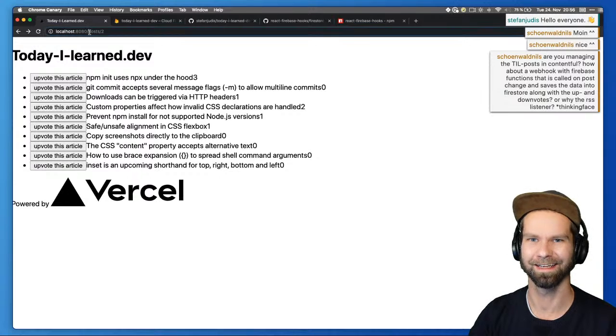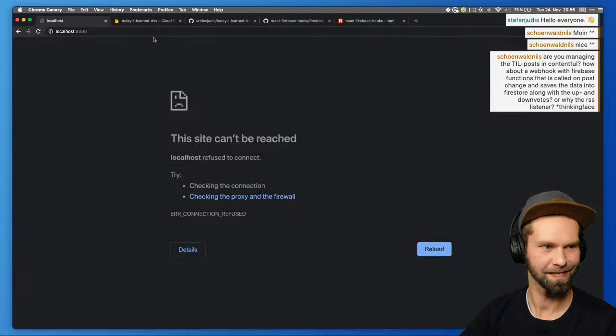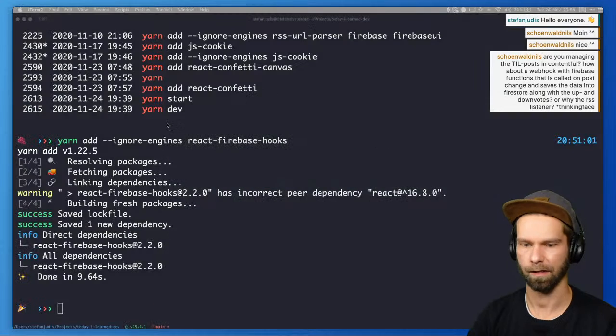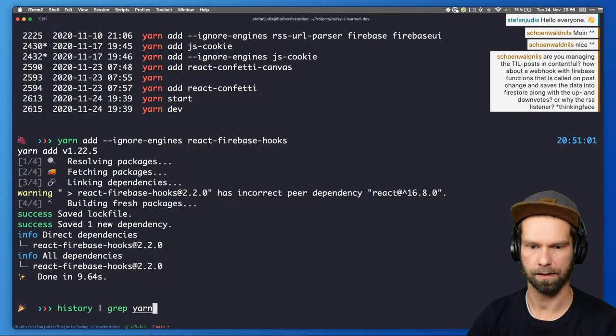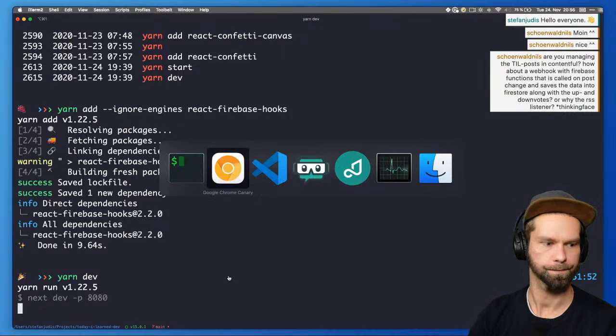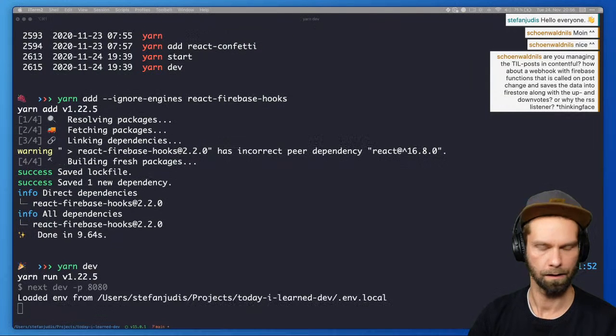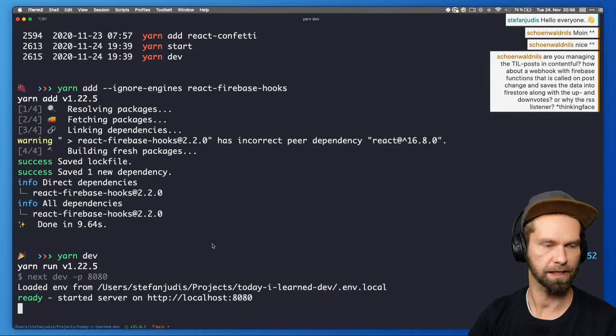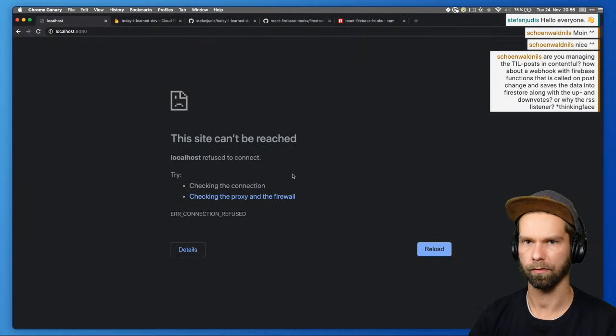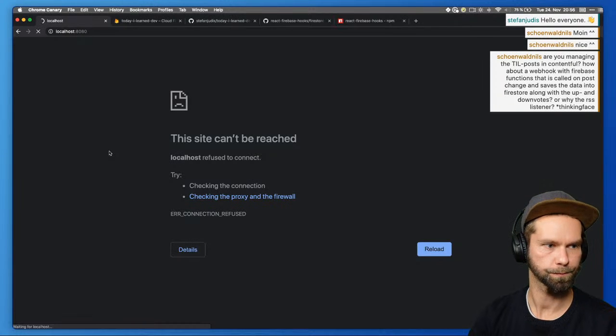We currently only implemented it on the root. Oops, this stopped. So we have to start this one again. Yarn dev. It is also already available to log in and log out using Firebase. So this should now be back here, hopefully.